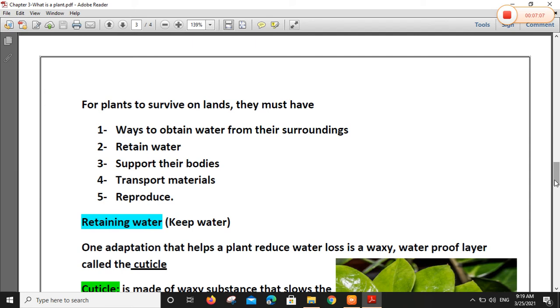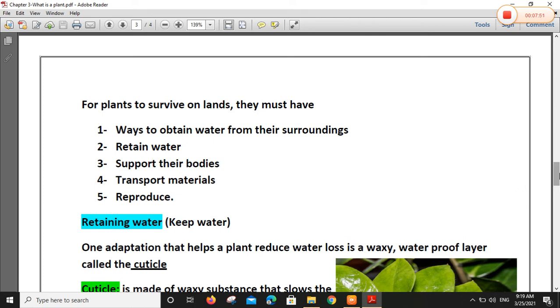For plants to survive on land, the plant needs ways to obtain water from their surroundings. Number 2, after gaining water, retain water, how to keep water. Number 3, support their bodies. Number 4, transport materials. Need a system to transport food and water. Number 5, reproduce to keep its kind. Yes. A plant is a living thing. So it must reproduce to keep its kind.